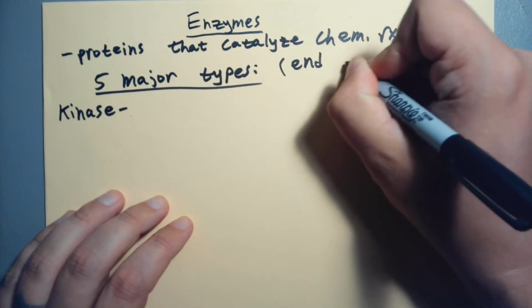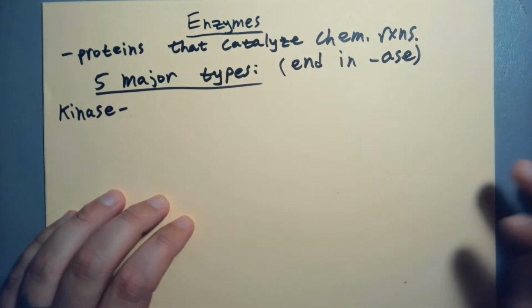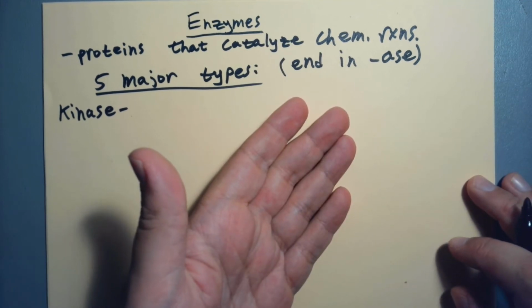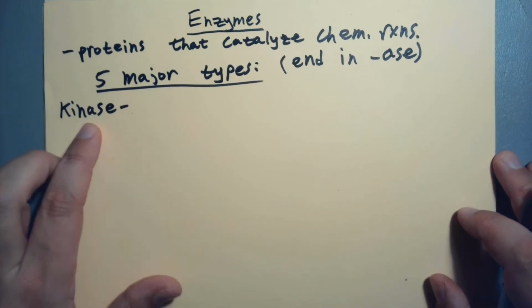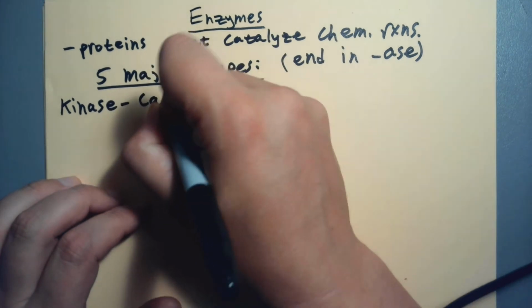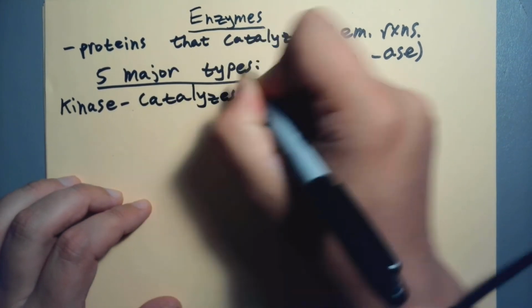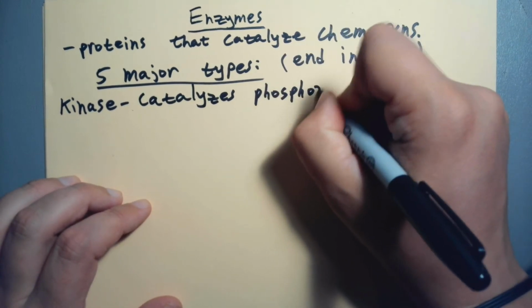If you see something ends in ase, just like if it ends in ose, it's a carbohydrate, if it ends in ase, it's an enzyme. So it's kinase, and this catalyzes phosphorylation reactions. I'll remind you what a phosphorylation is, but it's just a condensation with a phosphorus.